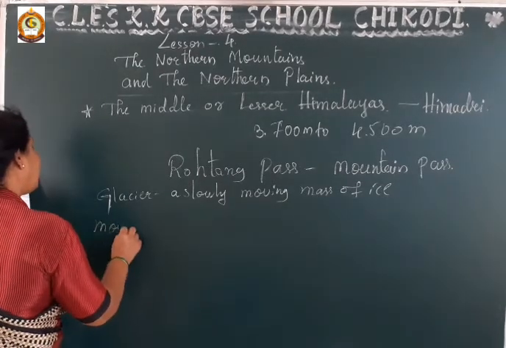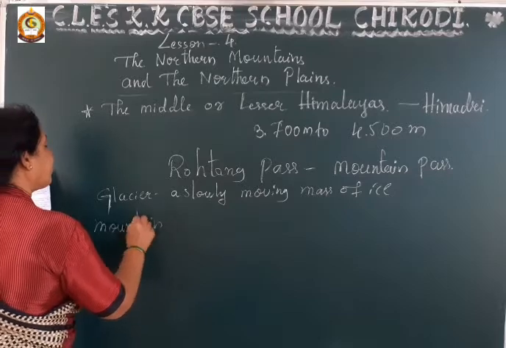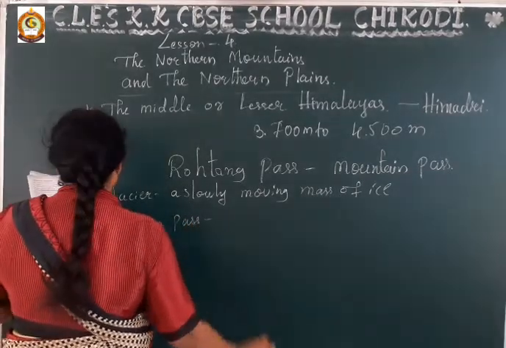Second, mountain pass. What is the meaning of mountain pass?